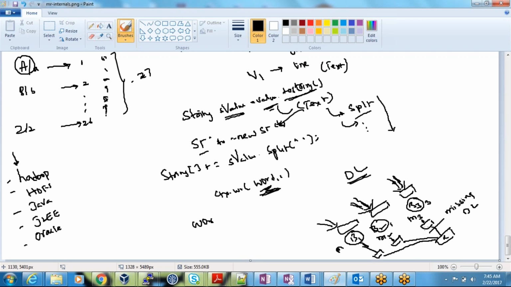Mapper output is present on the first three nodes where the mappers ran, and reducer output is present where the reducer ran. Anyway, the reducer output will finally go to HDFS, so we'll forget about that. HDFS is nothing but all your data nodes.